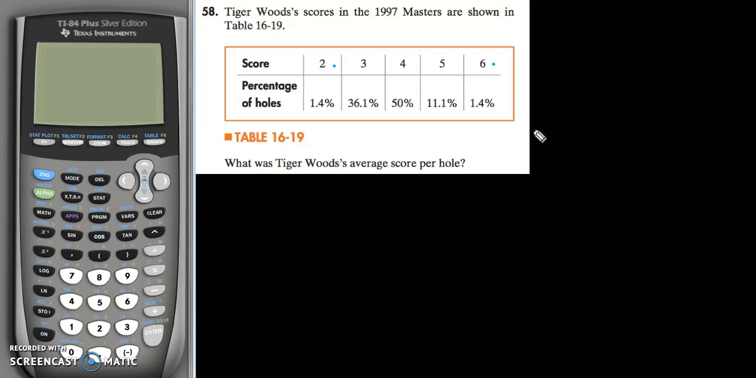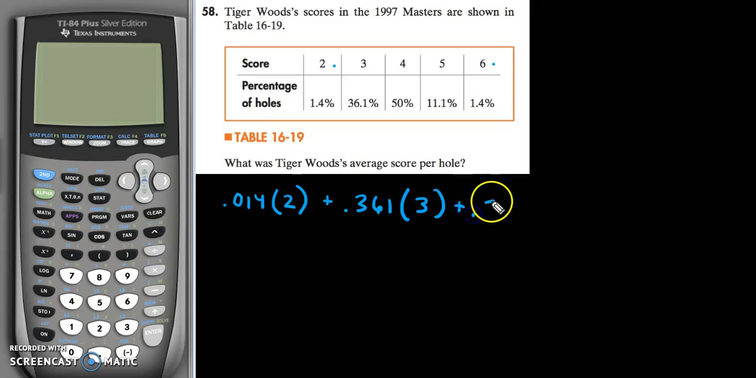Okay, so for expected value, we want the outcome, which is the scores, times the percent of time that those scores happen. And so 1.4% as a decimal is 0.014. So 1.4% of the time you get a 2. And then 36.1% of the time he gets a 3. And 50% of the time he scores a 4.